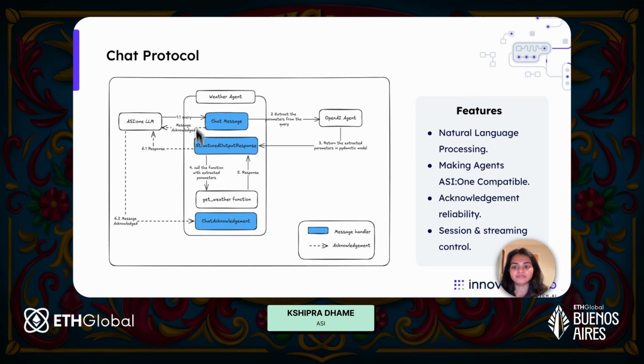Let's say I have a weather agent here, which can simply give me the weather for any city. And let's say there is a user who just types in a query saying, what's the weather like in London today?